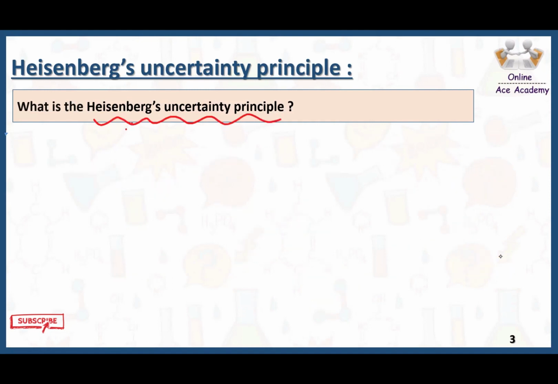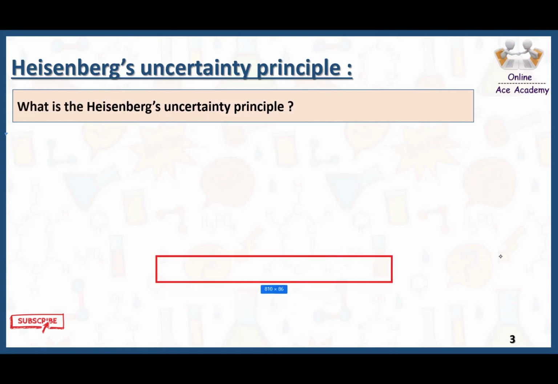Now let's discuss the Heisenberg uncertainty principle. Say for example, here we have a surface of a metal, and a lot of electrons. Now if we have a photon and that photon hits this surface of the metal, because of the change of momentum from the photon, the electron will eject from here and go there.